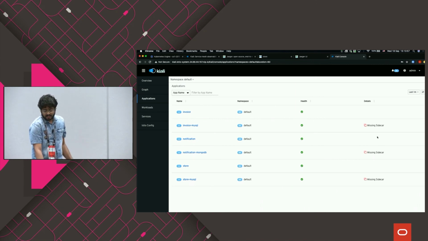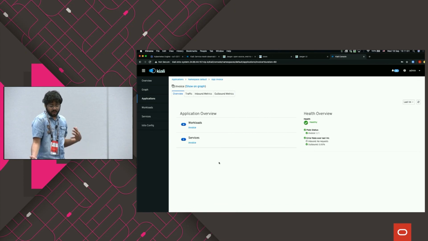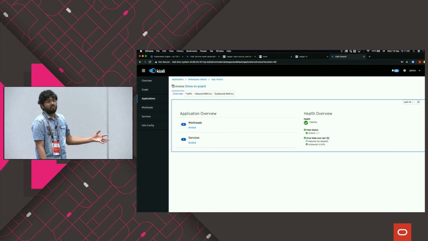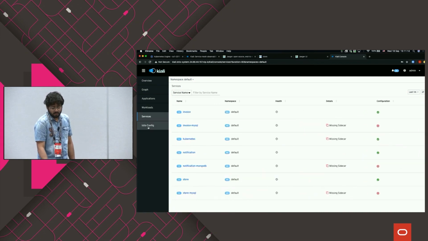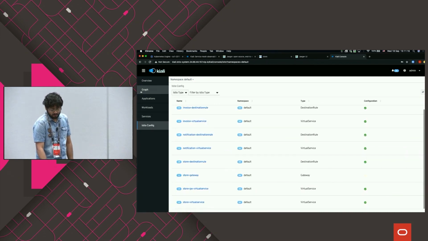It also specifies that it doesn't have any sidecar. I can see whether my application is healthy, and it also specifies that there are no inbound requests given to this particular application so far, what the workloads of this system are, how many services are running, and the invoice config.